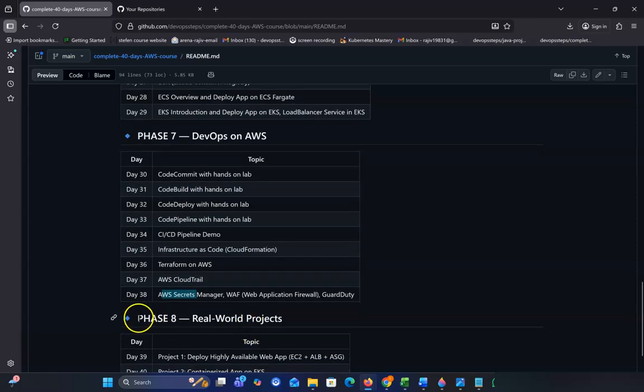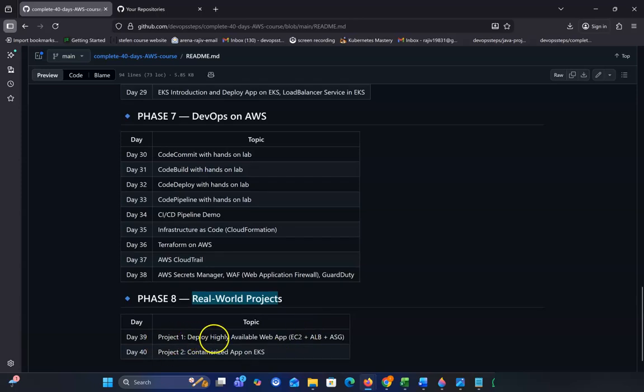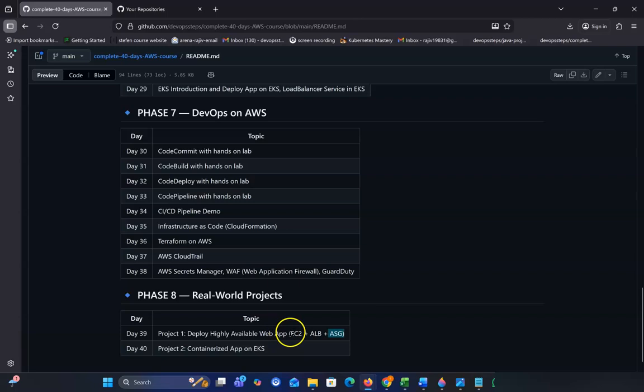In phase 8, we'll show two demos of real-world projects. The first demo is deploying a highly available web application with EC2, an application load balancer, and an auto scaling group. These three combined will show a complete highly available web application deployed to AWS. And in day 40, we'll show another project, which is a container application on EKS. In this demo, we'll deploy a complete application to AWS EKS. So this is the overview of our 40 days DevOps course.